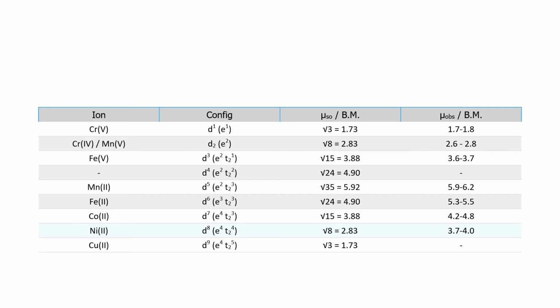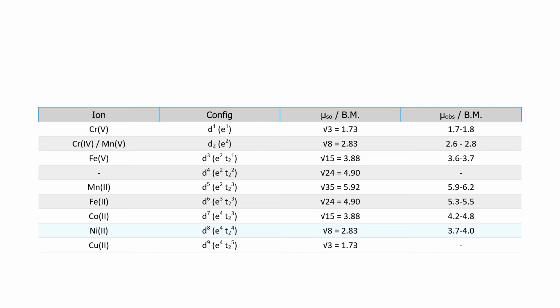You can see in chromium 5, 1.7 to 1.8. In chromium plus 4 and manganese 5, 2.6 to 2.8. In iron 5, 3.6 to 3.7, manganese 2, 5.9 to 6.2, ferrous also 5.3 to 5.5, cobalt 4.2 to 4.8, nickel 3.7 to 4. So what I mean to say here is that the unpaired electrons which are present depend on the ligands, and pairing will take place under the ground state.